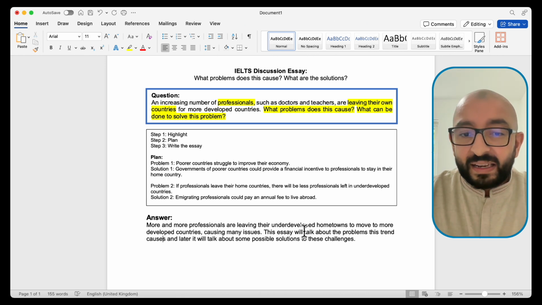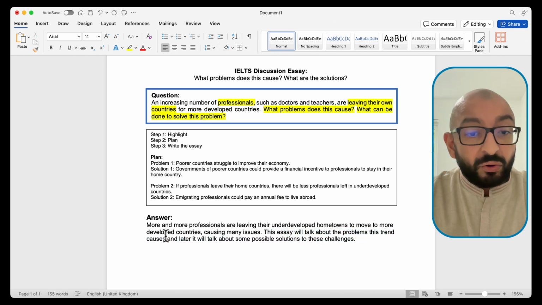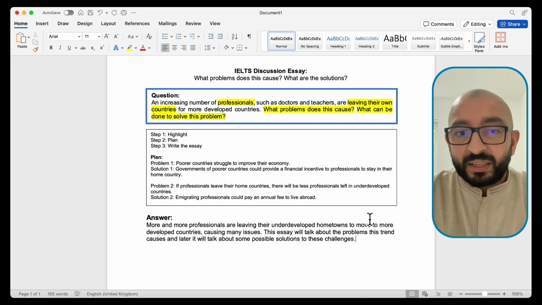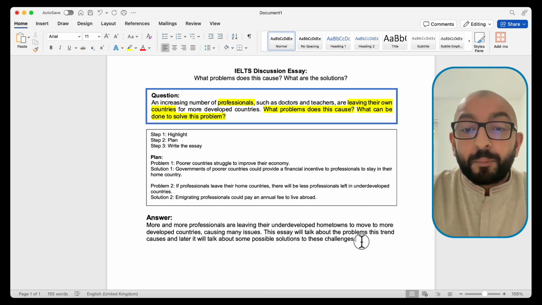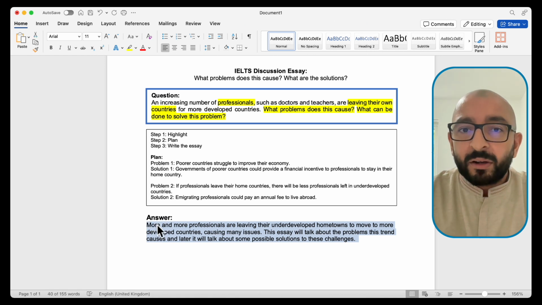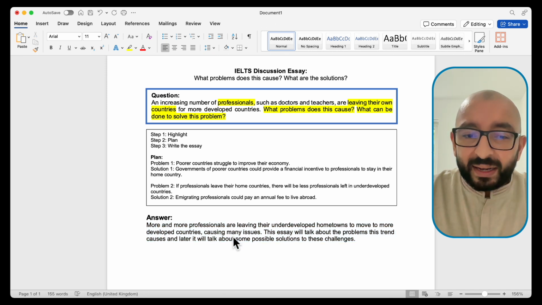More and more professionals are leaving their underdeveloped hometowns to move to more developed countries, causing many issues. Okay, that's fine. That's good, actually. This essay will talk about the problems this trend causes, and later it will talk about some possible solutions to these challenges. Well, there's a couple of things that could be changed here. One of them is that both sentences are a little bit long. If one sentence is long, that's fine. If both of them are long, it's still fine, but we don't want to keep repeating this throughout the essay. So maybe we can leave that as it is.